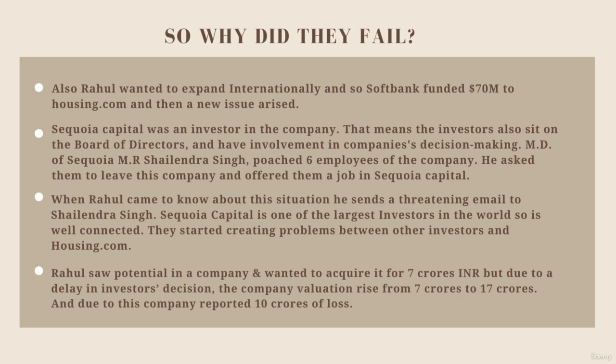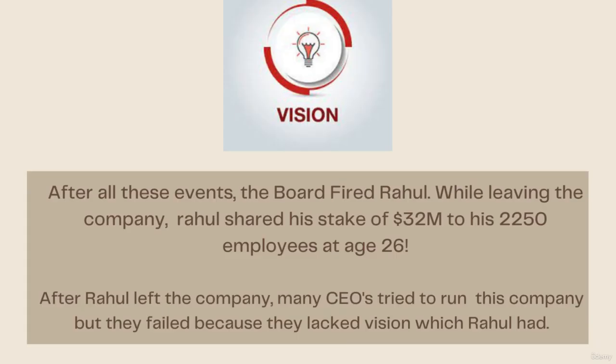Gradually, as the fight increased among the investors and Rahul, Rahul was thrown out of the company. Yes, this is what happened. And the shocking part is that while leaving the company, Rahul shared his stake of $32 million with 2,250 employees. And mind you, this was at the age of 26. This clearly shows that Rahul was passionate about solving problems, and he did not come to make money, right? This is very shocking, guys, and something we need to learn from.